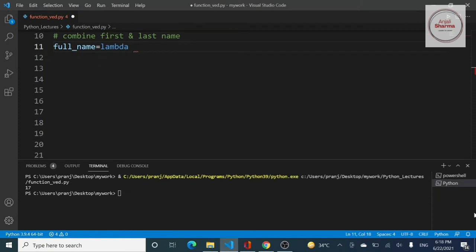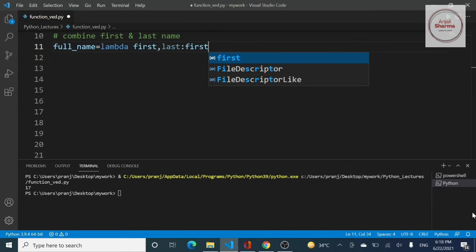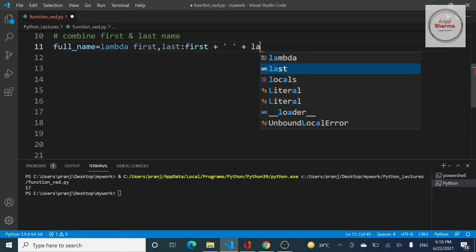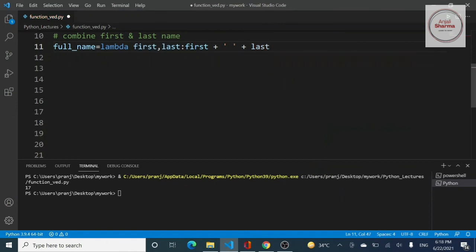The first name and the last name will be the arguments, so I will name them first and last. What I want to return is first concatenated with a space and then concatenated with the last name.